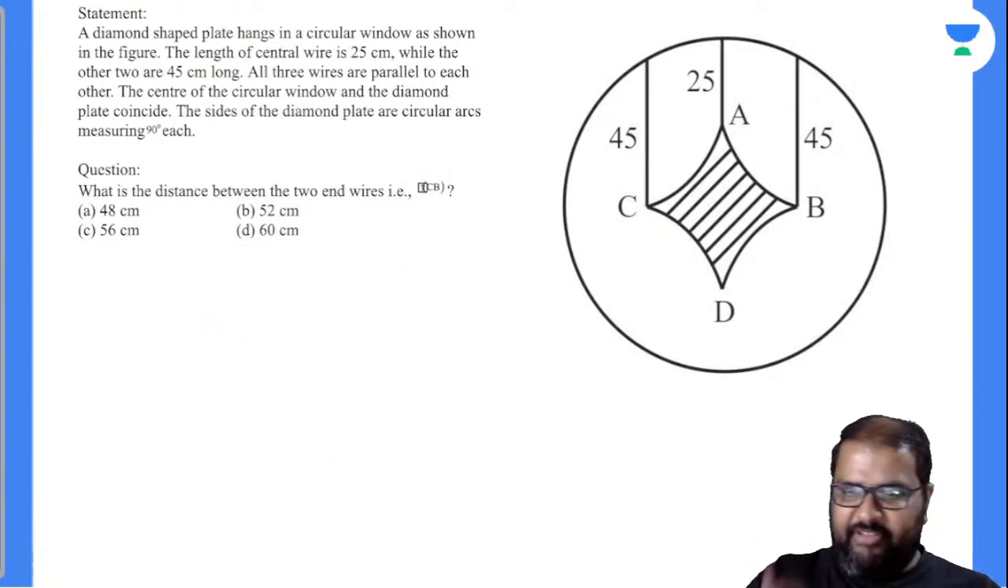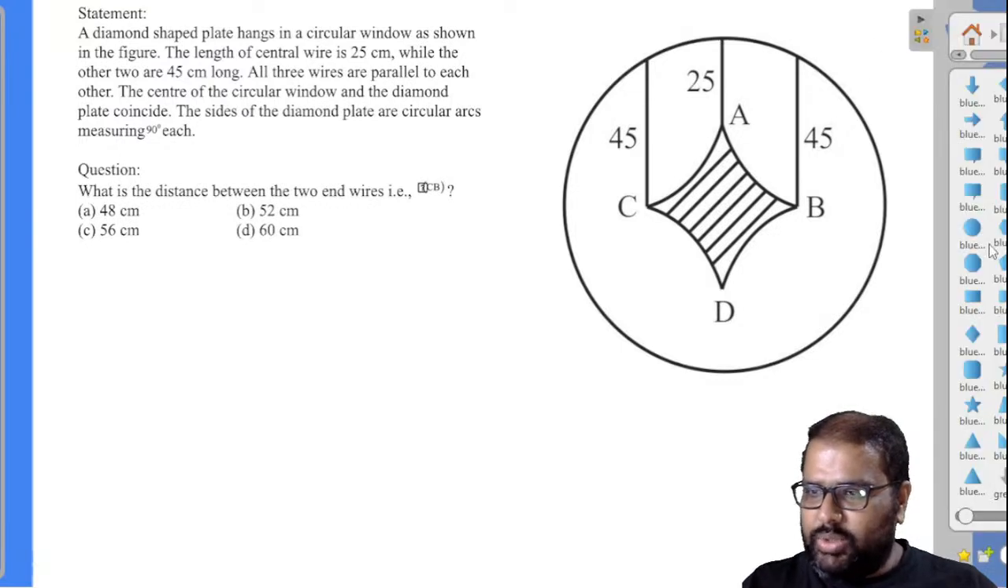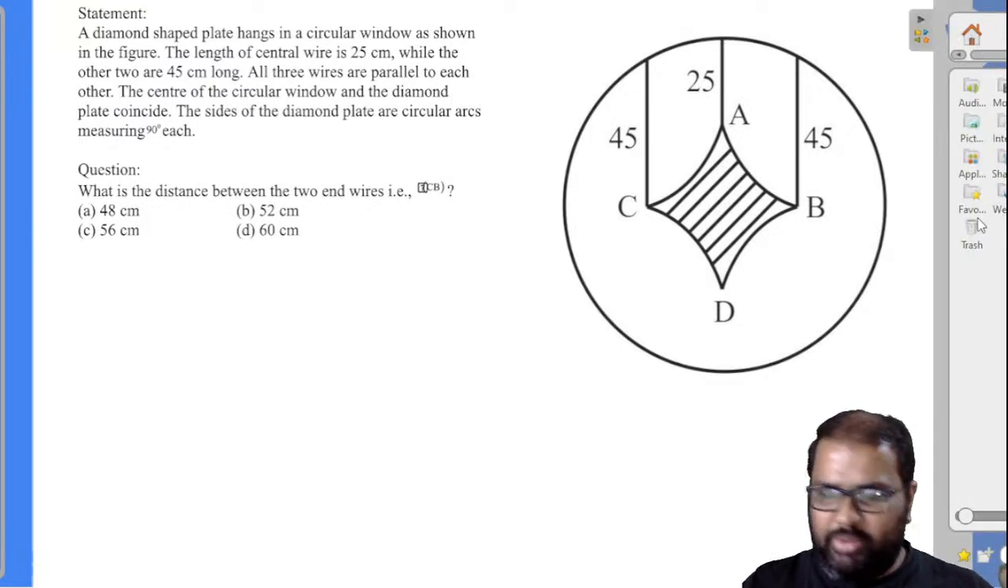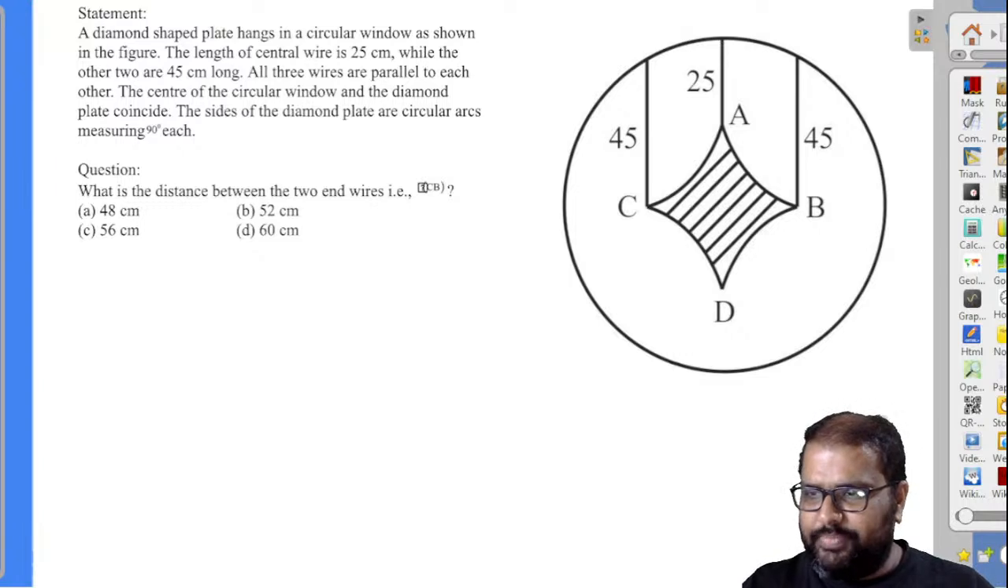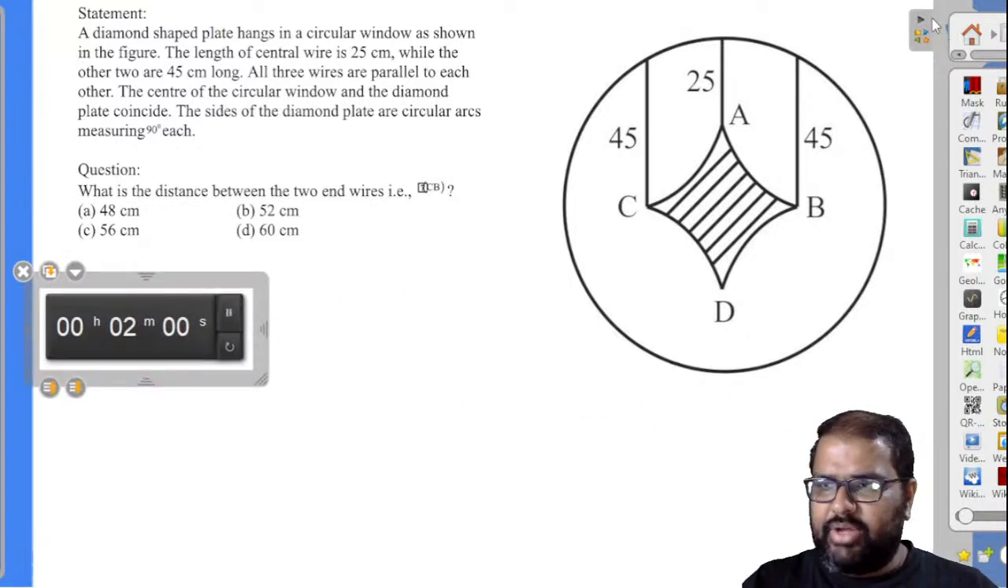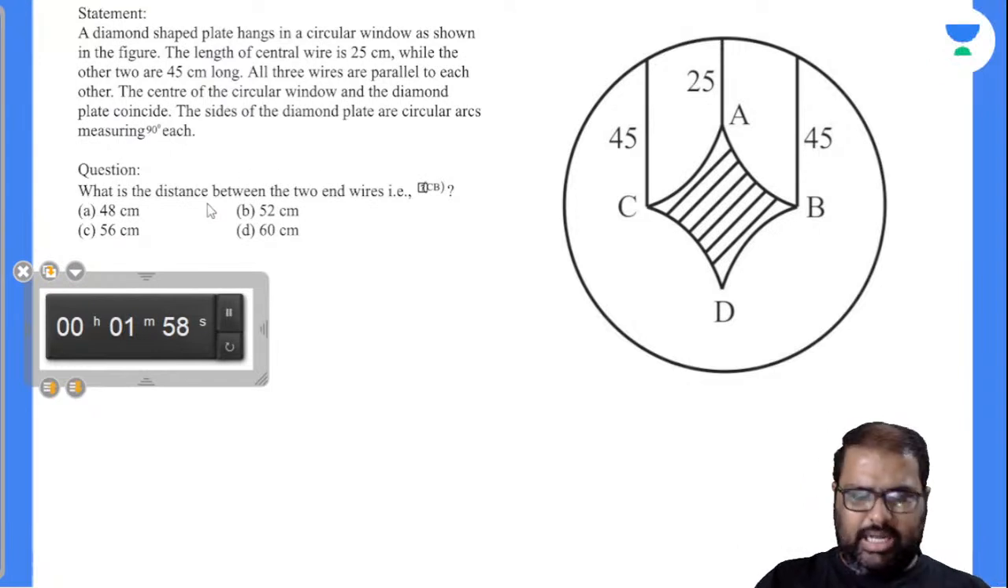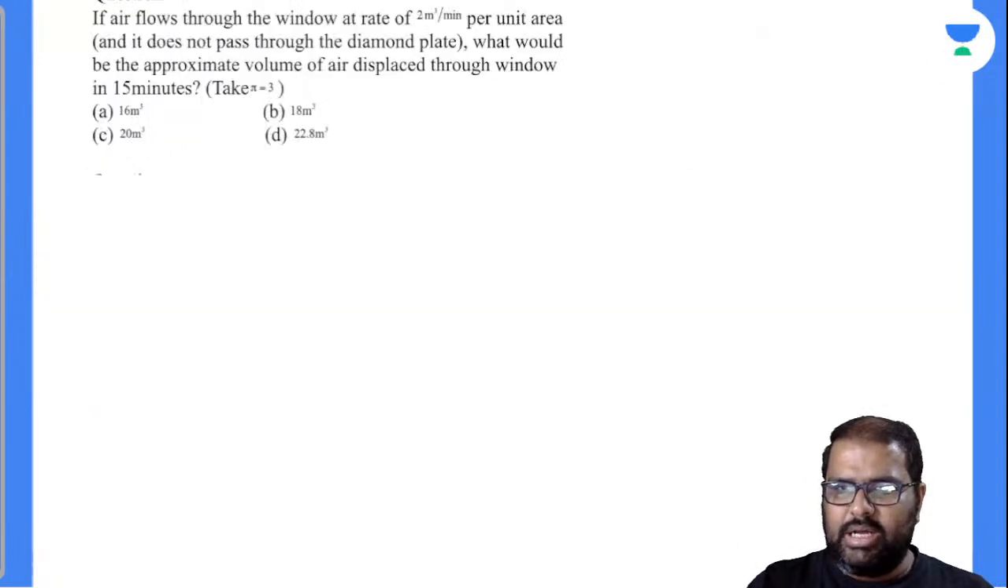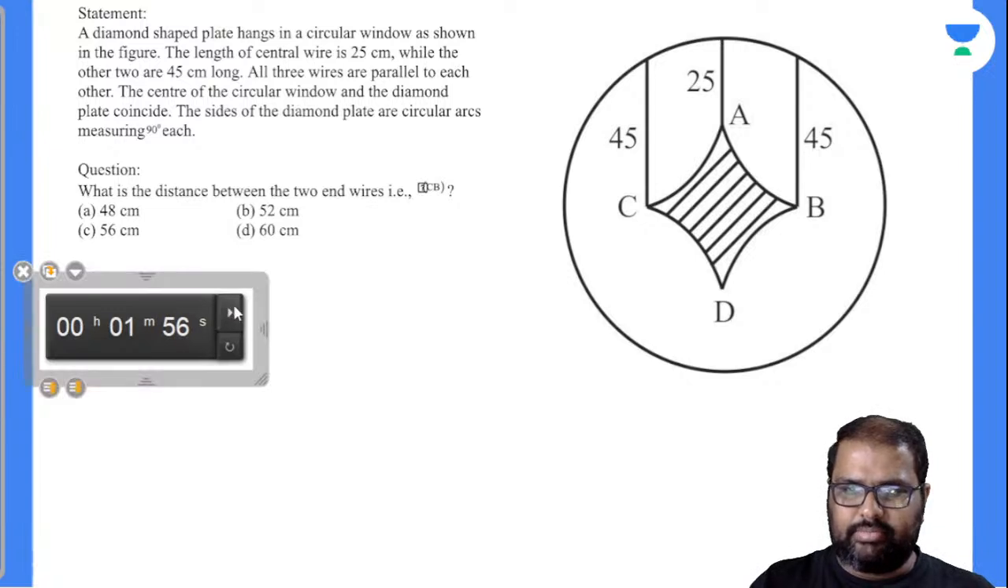This is one of my favorite questions. I took this from one textbook, I don't know where, some years ago. Let's see who can answer this. 2 minutes. If you can answer the first question, I'll answer the second question. There is a secondary question for this. I'll answer that secondary question.